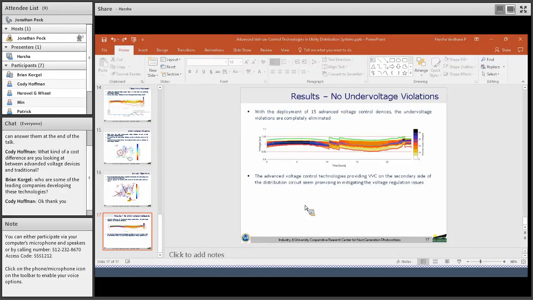Regarding the companies, the information is available online, but there are two or three leading companies that are producing these devices.